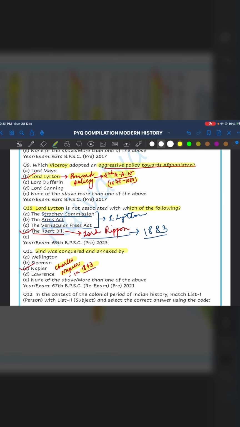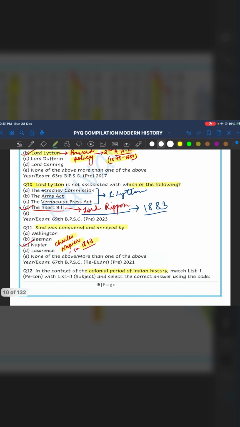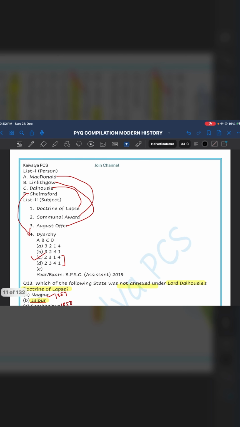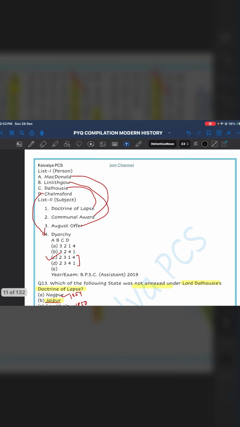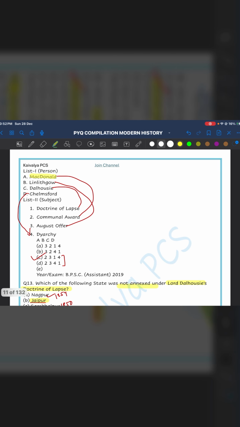The next question is, in the context of the colonial period of Indian history, match List 1. We have to match the person with their subjects and select the correct answer. First is MacDonald. His full name was Ramsay MacDonald and he was related with the Communal Award. Then we have Linlithgow. We have heard of the August Offer of Linlithgow. Dalhousie is related with the doctrine of lapse, and Montagu Chelmsford is related with diarchy. So the answer would be C, 2314.